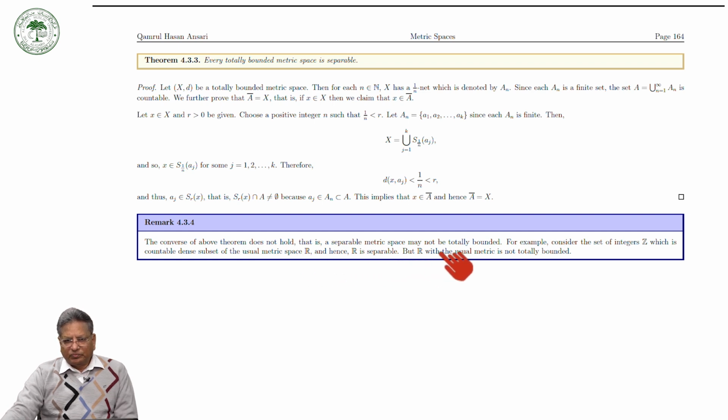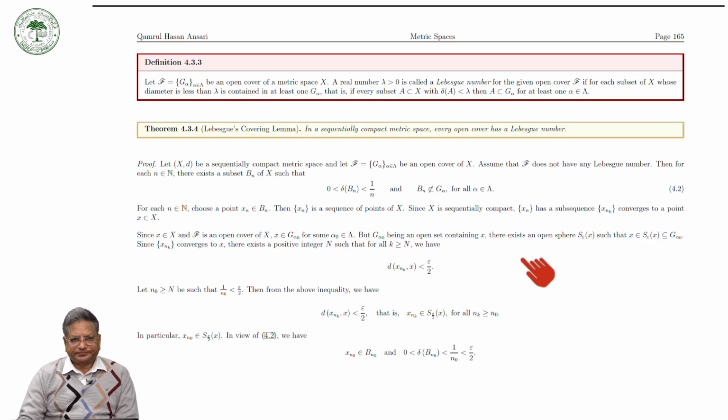But R with the usual metric is not totally bounded, as we have seen earlier. So we cannot say that a separable metric space is totally bounded. But of course, as we have proved, every totally bounded metric space is separable.